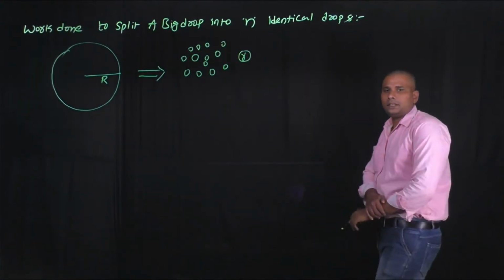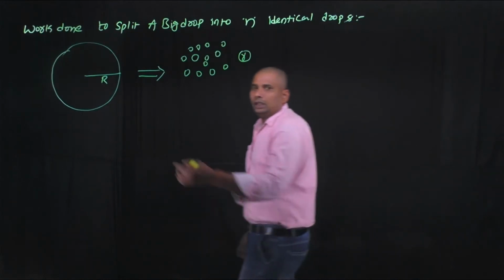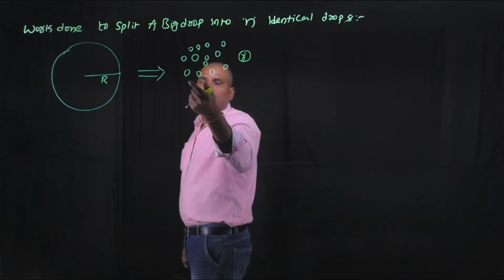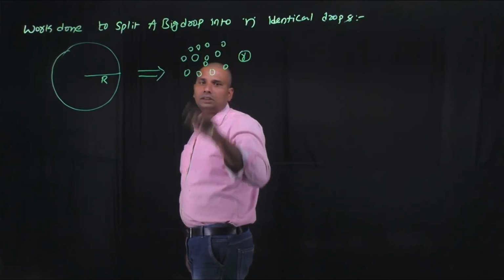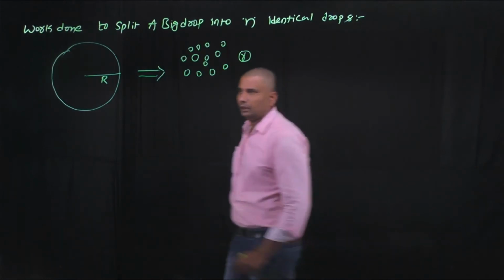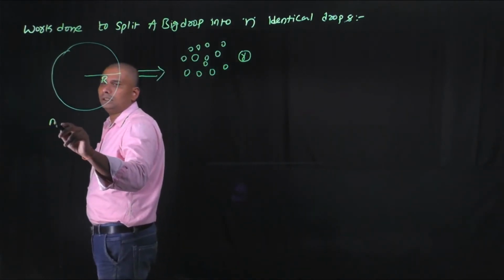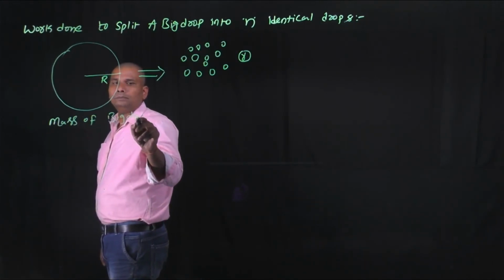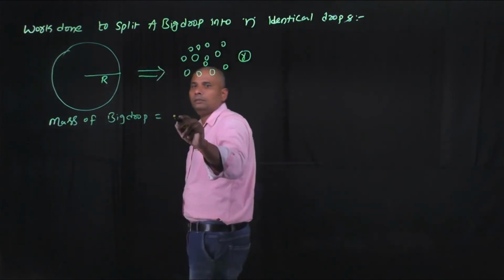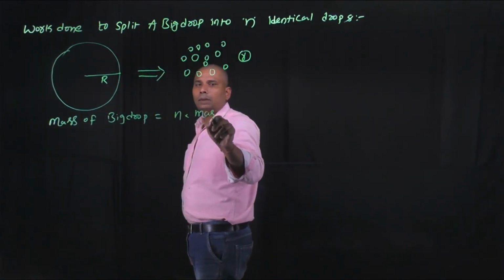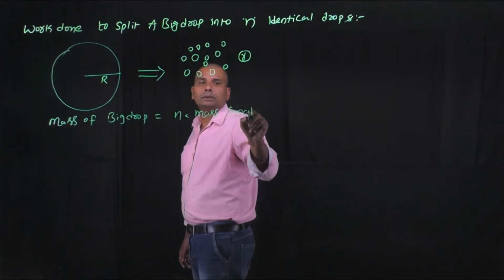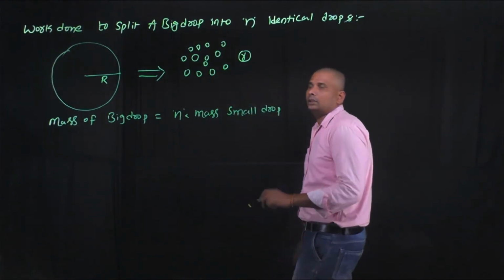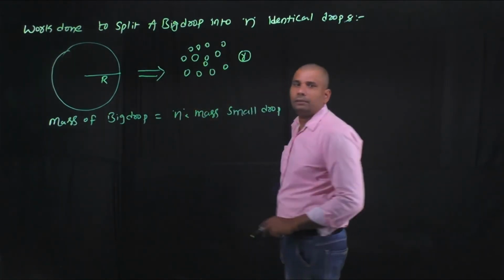According to the law of conservation of mass, the mass of the big drop is equal to n into the mass of a small drop. Here n is the number of droplets formed from the big drop.